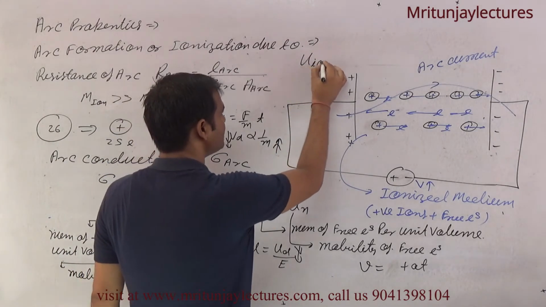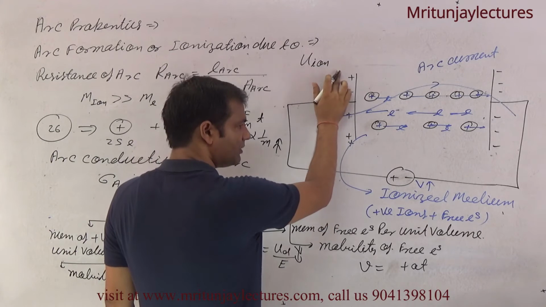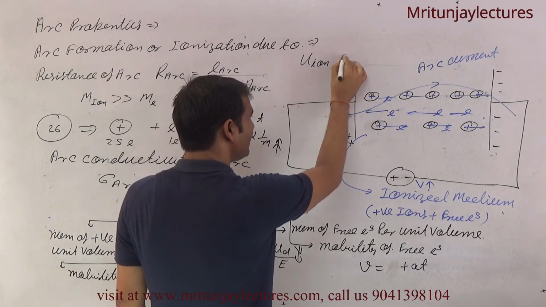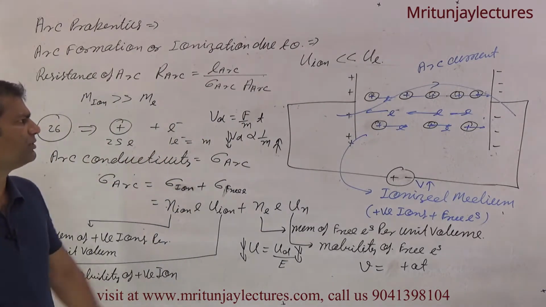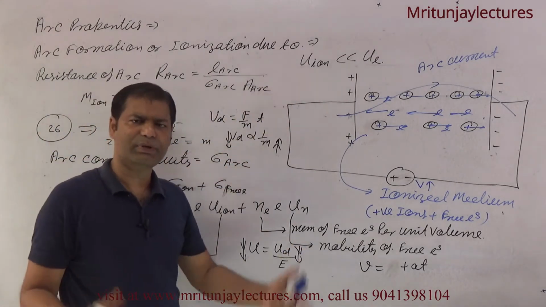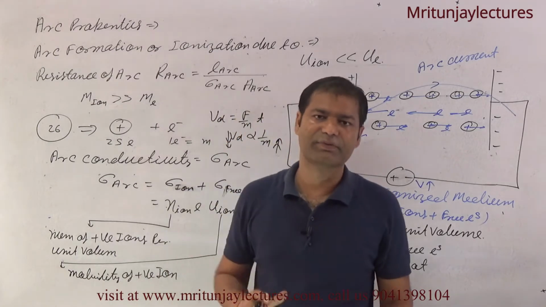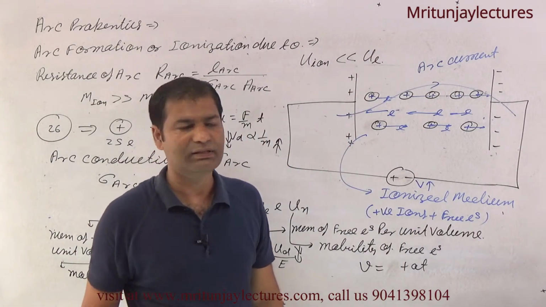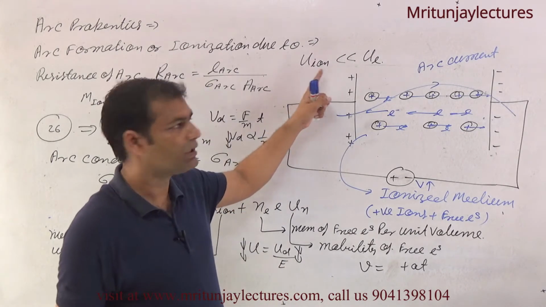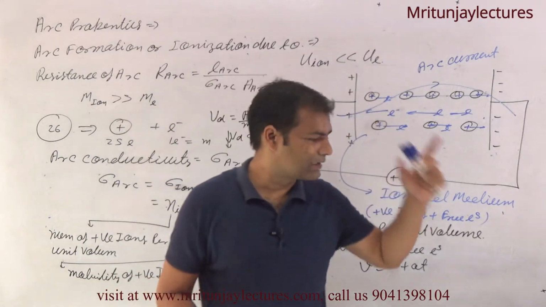Positive ion mobility is less than that of free electron. Clear? Why? Because of heavy mass. Simply, you can say that heavy mass means drift velocity is less. So electron mobility is much higher than positive ion mobility.